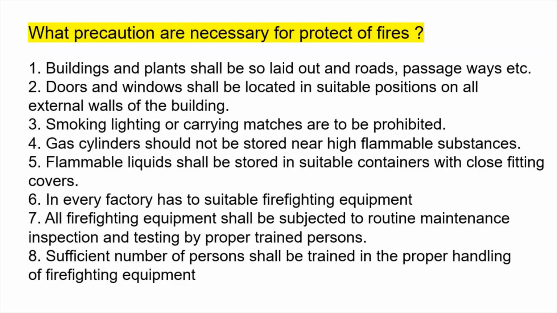Flammable liquids shall be stored in suitable containers with close-fitting covers. 6. Every factory has to have suitable firefighting equipment. 7. All firefighting equipment shall be subjected to routine maintenance, inspection, and testing by properly trained persons. 8. Sufficient number of persons shall be trained in the proper handling of firefighting equipment.